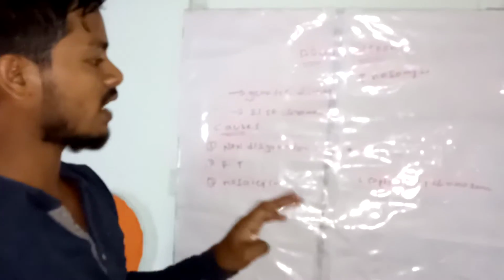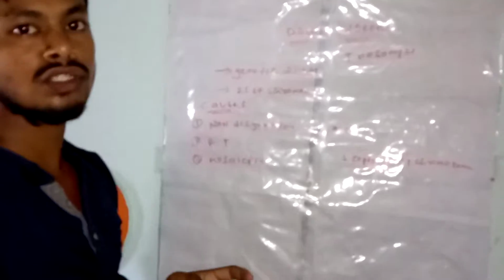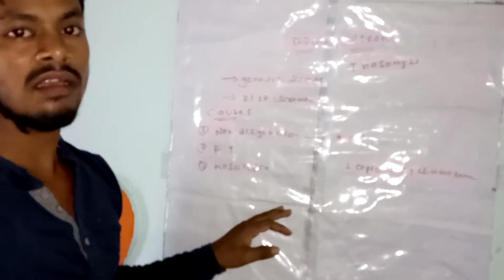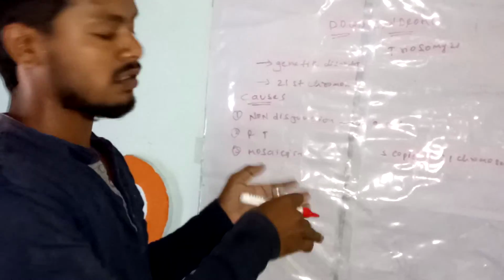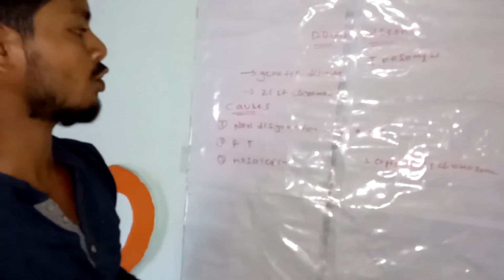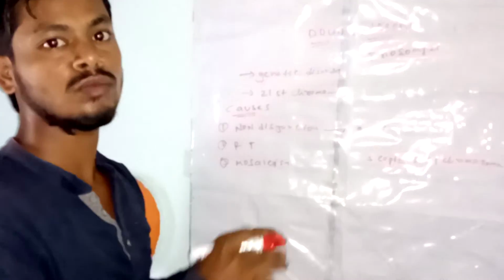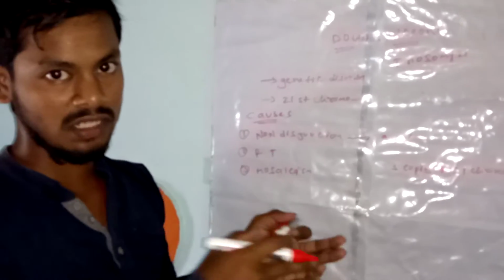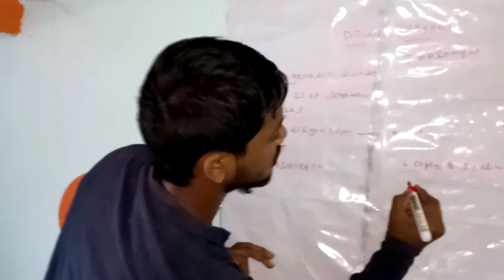Normally the resultant zygote will have two copies of the 21st chromosome, but in this condition the newborn is born with three copies of the 21st chromosome, that is, an extra copy. This extra copy causes a loss of genetic balance.